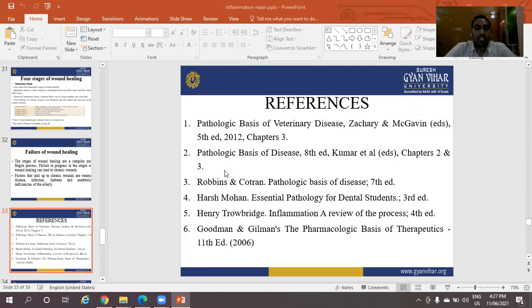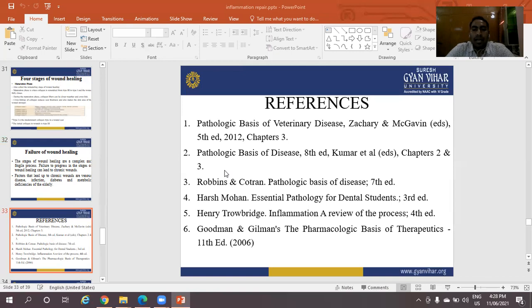References. First reference: Pathologic Basis of Veterinary Disease, Jubb, Kennedy and Palmer, 5th edition, 2012, chapter 3. Pathologic Basis of Disease, Kumar et al., chapters 2 and 3. Robbins and Cotran, Pathologic Basis of Disease, 7th edition.